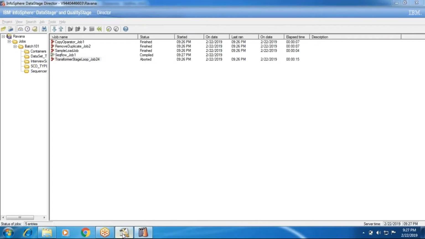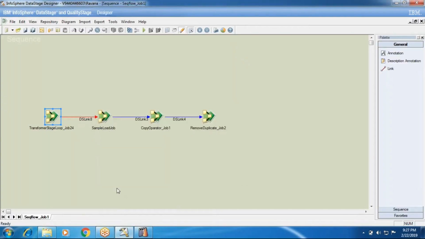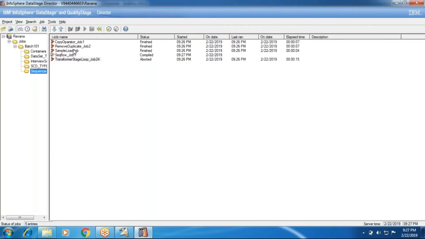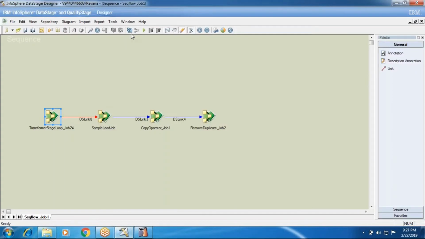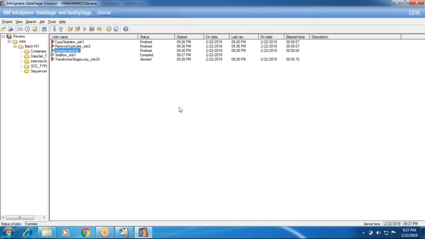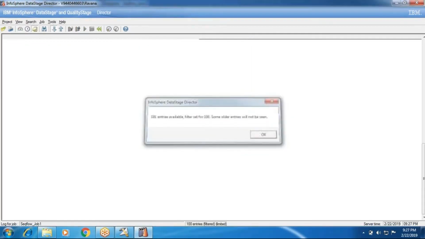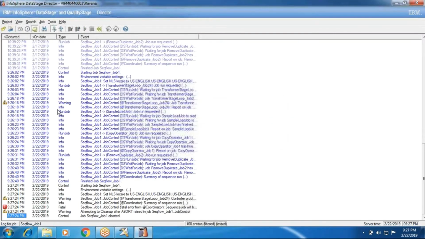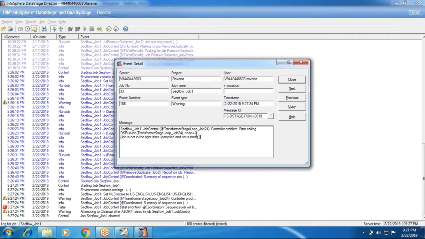That means the next job should run: the sample load job and the copy operator job should execute. But now see, I'm just running. Now the sequencer will abort. It will not continue. The reason, see, is that the transformer job did not execute.